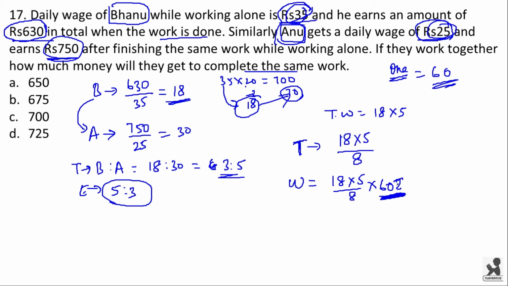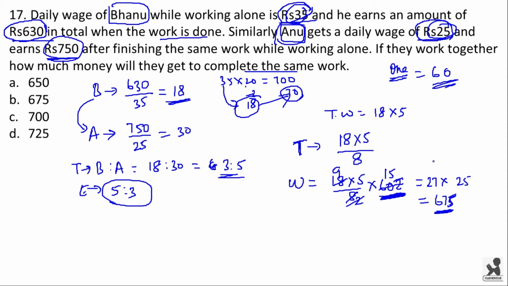This is 60 rupees. Now you get 4 into 2 is 8 and 4 into 15 is 60. Here 2 nines is 18. Here 9 into 5 into 15 will be equal to 27 into 25, which is equal to 625 plus 50, that is 675. I hope you understood how I calculated this.